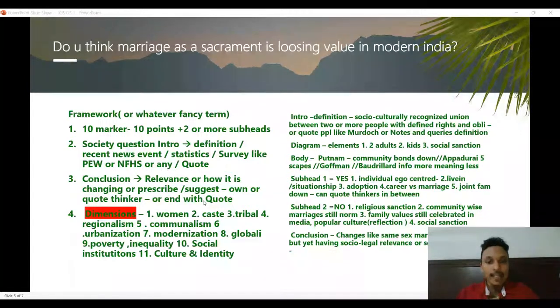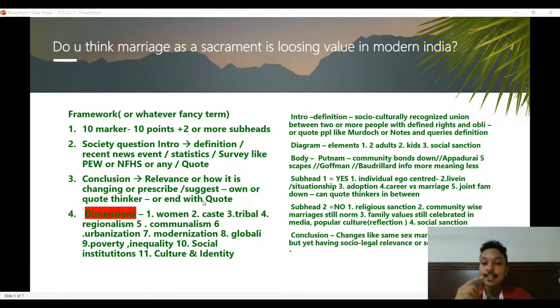Absolutely, yes. And then here in the body, one part, yes, you can talk about how it is changing in terms of the family as an institution becoming a little more ego-centered, person-centered, or whatever they say, or something like live-in, how that is increasing, or how that is getting legal support, or even how the Honorable Supreme Court also said that live-in is possible. The right to choose your live-in partner is very much part of your rights and all that. You can talk about live-in. You can talk about ego-centered family groups.